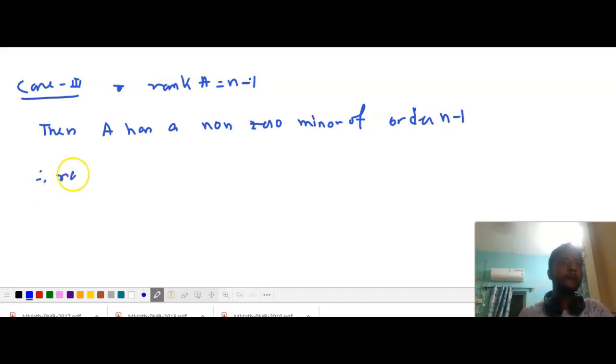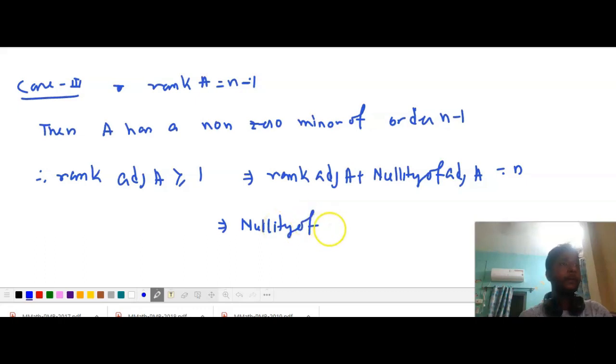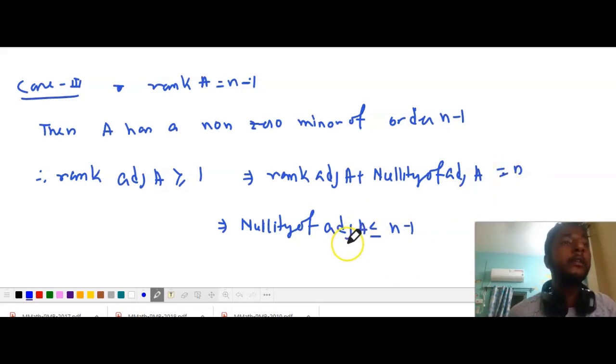Therefore, rank of adjoint A must be greater or equal to 1, and hence by using the rank nullity theorem, that is rank of adjoint A plus nullity of adjoint A is equal to n, we can say that nullity of adjoint A is less or equal to n minus 1.